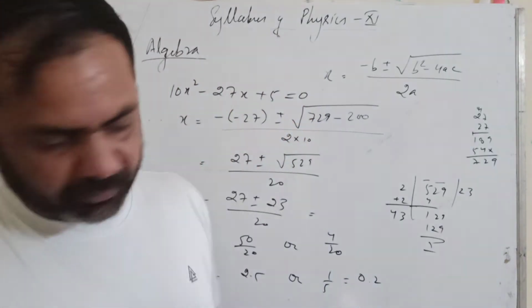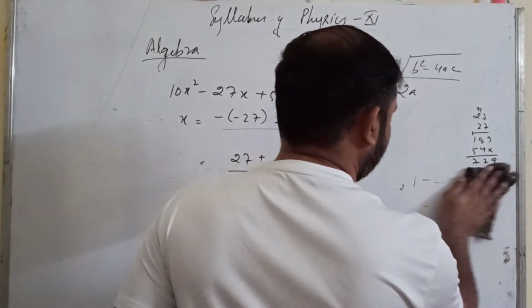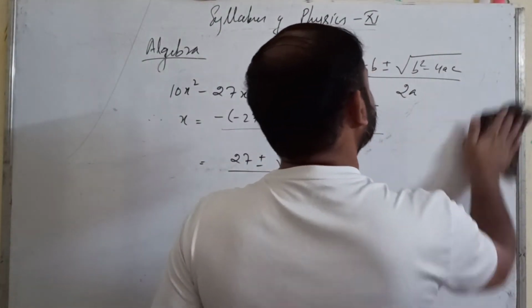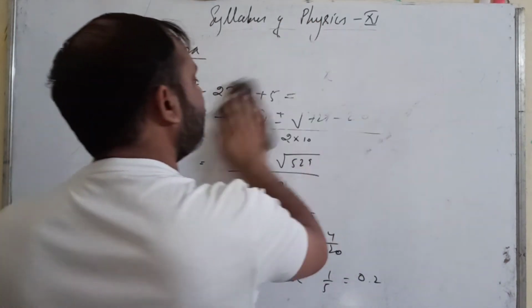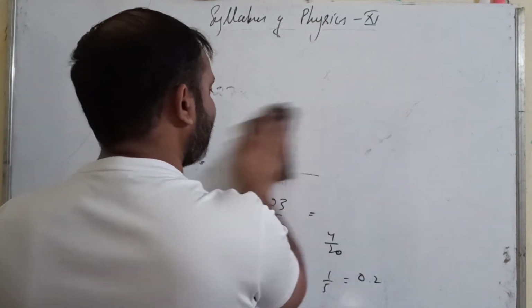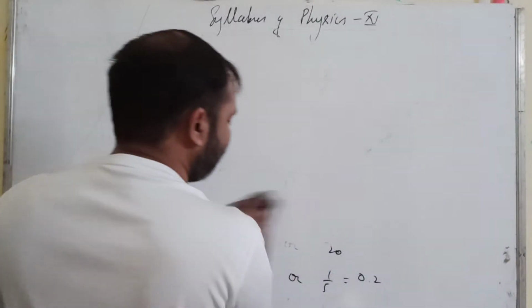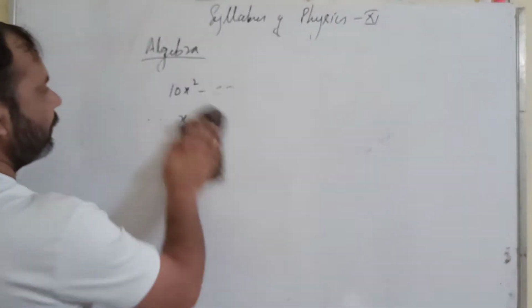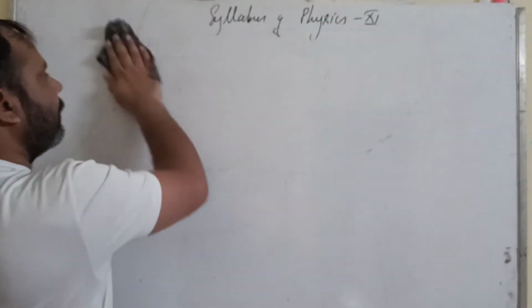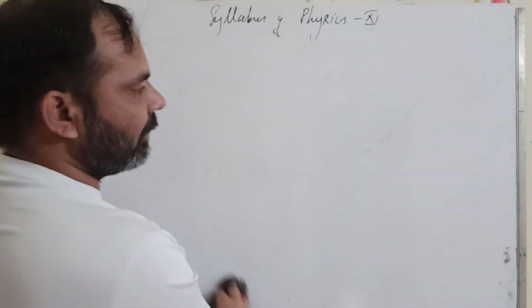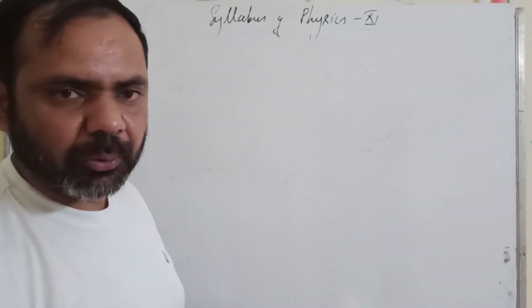So you all must be knowing about these methods. These are simple methods to solve the quadratic equation. Now the important part which I am going to discuss now is the next part. One more thing which you need to know is the binomial theorem.